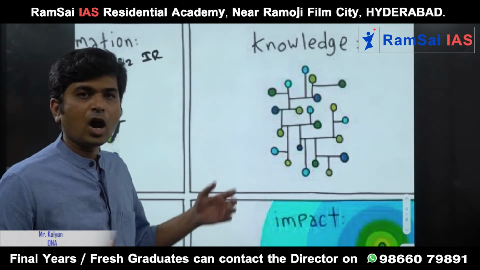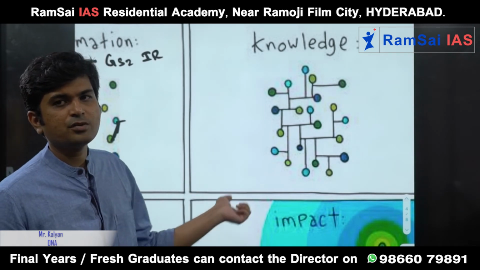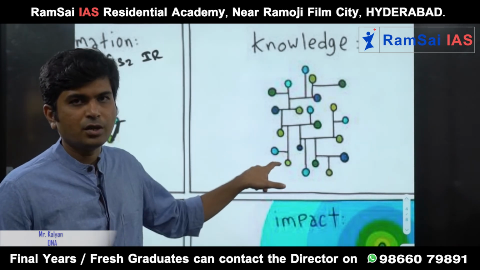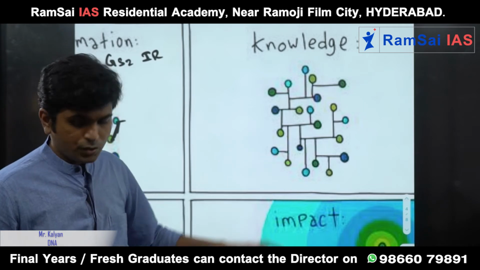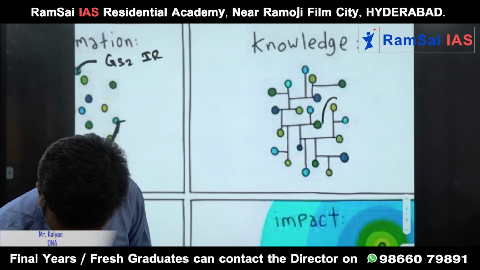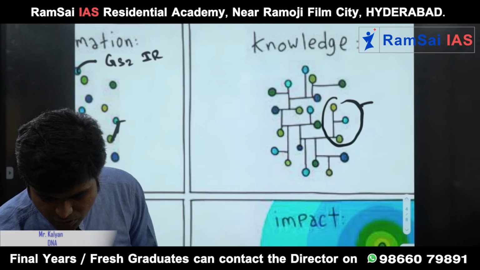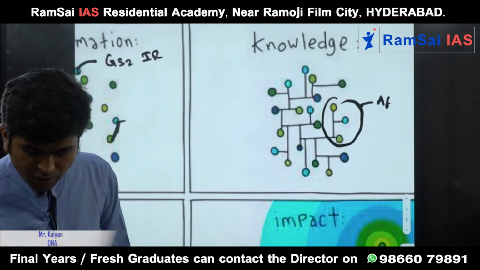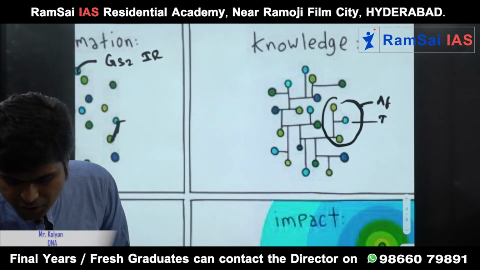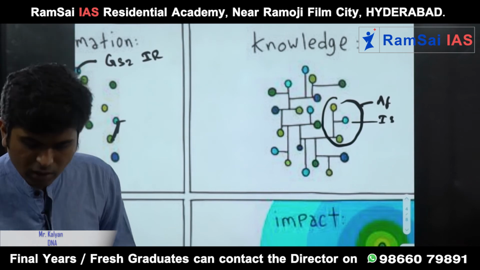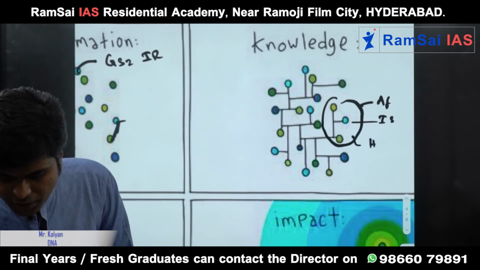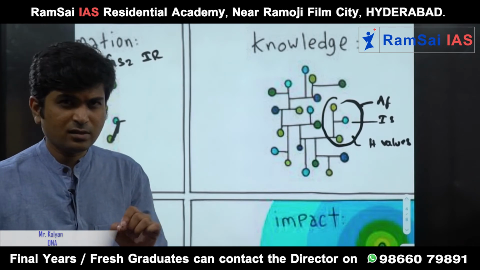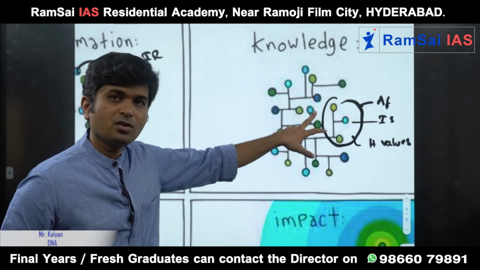Now, even more important is how information can be converted into something meaningful, that is knowledge. So if you see these 3 dots, you know there is something called the Afghanistan issue. It is related to internal security of Jammu and Kashmir, and at the same time humanitarian values. You can write a mains answer based on these 3 keywords.